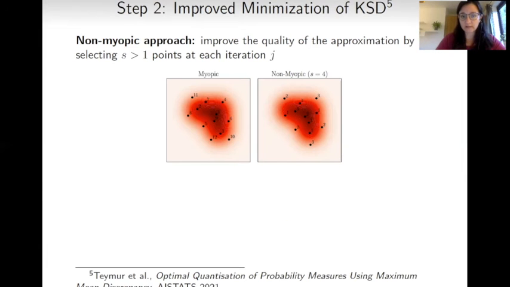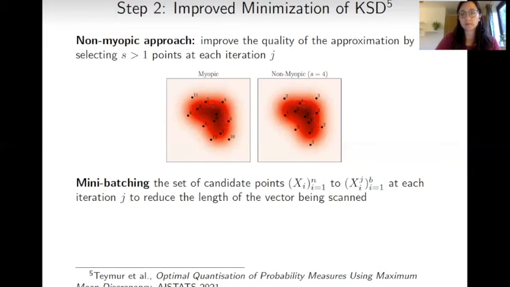I would like to point out some very recent improvements in this optimization procedure. In particular, it is possible to use a non-myopic approach, and this means that instead of picking one point only at each iteration j, we can select s points, and this is meant to improve the quality of the overall approximation. So, for example, in this cartoon, we can see that if the myopic method that I described in the previous slide is selecting the first point in the mode of the distribution and the second one very far away, a non-myopic method that is selecting 4 points at a time will strategically place the 4 points to cover better the whole distribution.